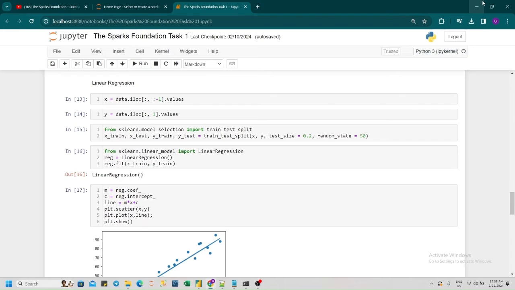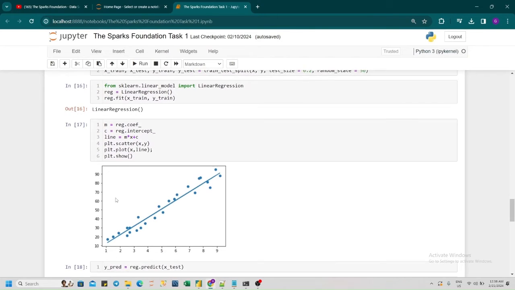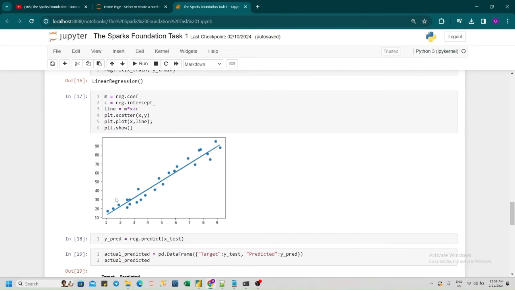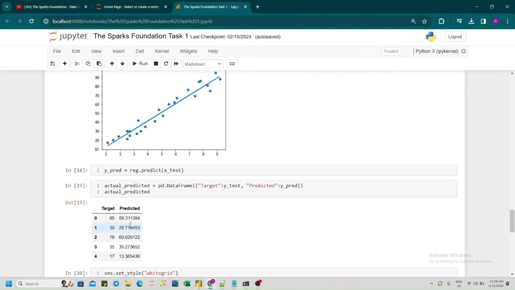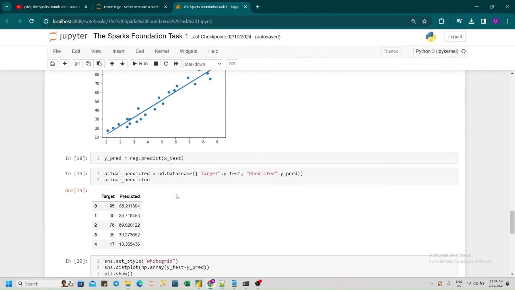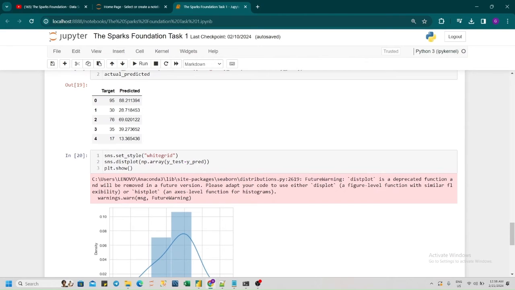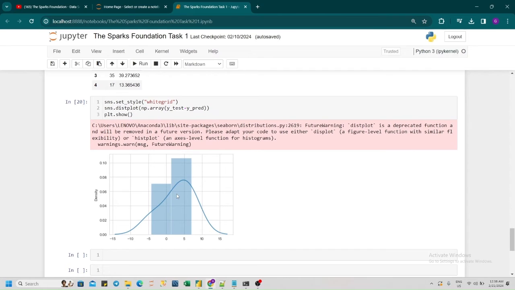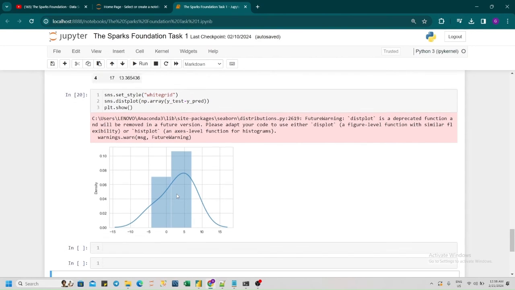These are the two outputs of the model: the slope of the line and the intercept, which are denoted by m and c. Here are the target values, which we already have in the data, and the predicted values which the model is predicting. We are also plotting a distribution plot for the difference between the target values and the predicted values. This difference is very close to zero, and it is in the range of -5 to 5. So it basically tells us that the model is fitting well.